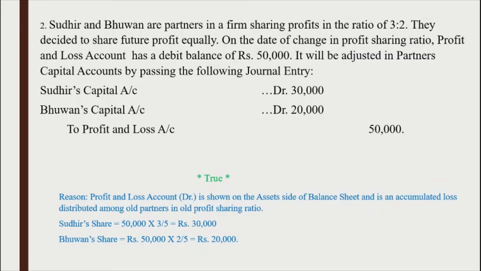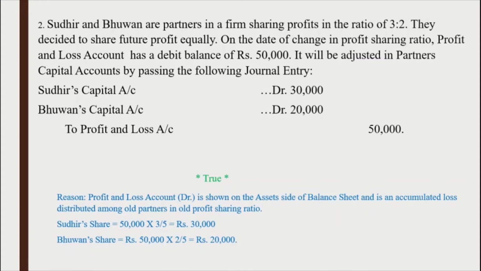So Sudhir's share is equal to 50,000 into 3 by 5, that is rupees 30,000, and Bhuvan's share is rupees 50,000 into 2 by 5, that is 20,000. So this is the reason. Next question.